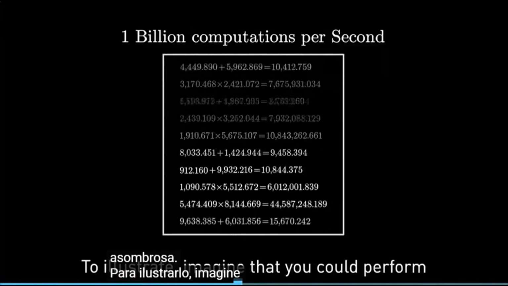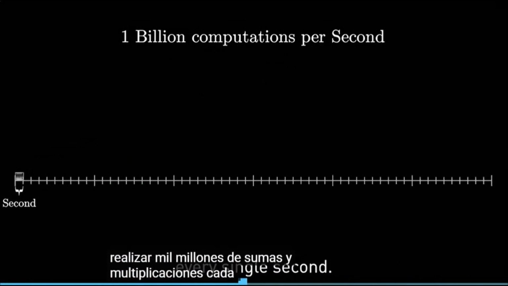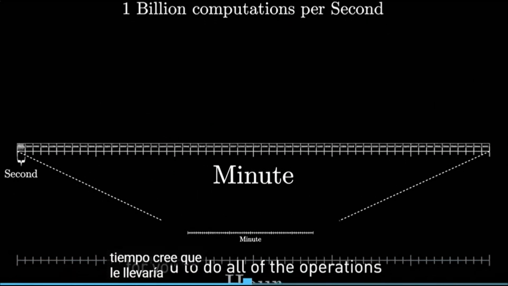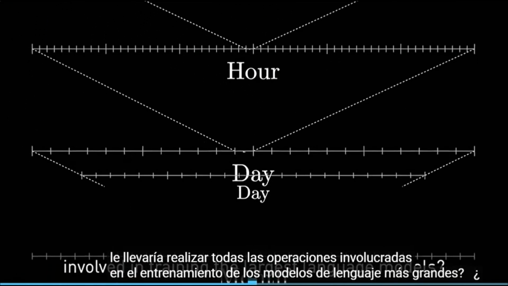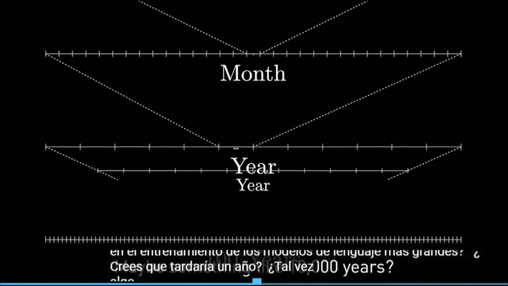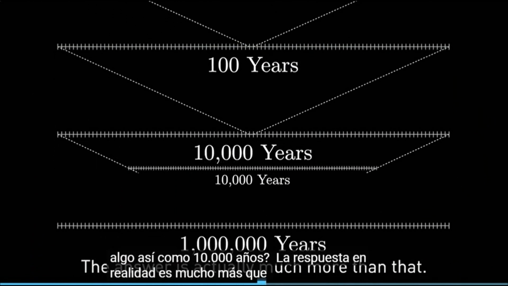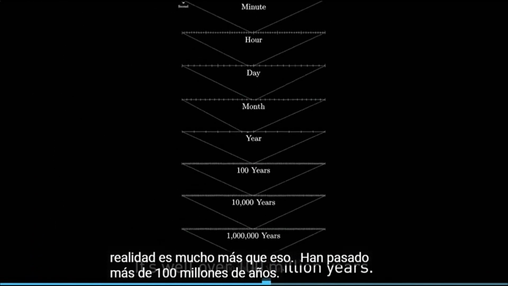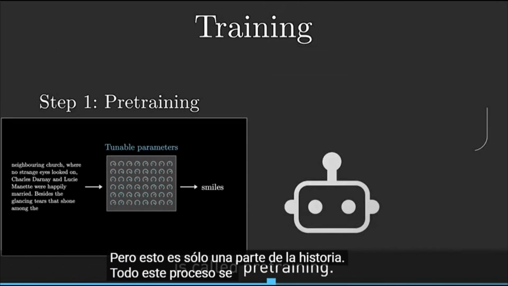To illustrate, imagine that you could perform 1 billion additions and multiplications every single second. How long do you think that it would take for you to do all of the operations involved in training the largest language models? Do you think it would take a year? Maybe something like 10,000 years? The answer is actually much more than that. It's well over 100 million years. This is only part of the story, though. This whole process is called pre-training.